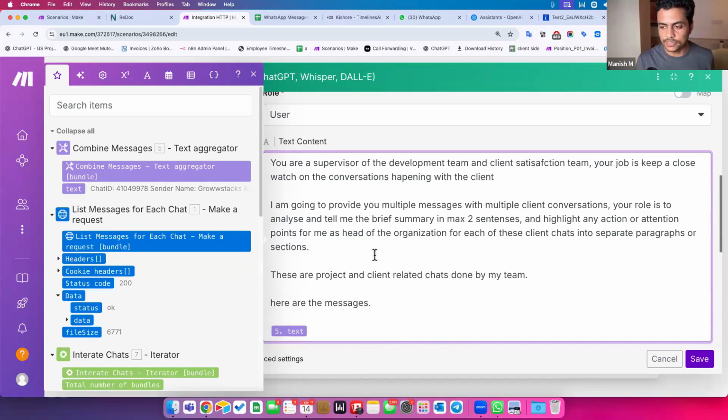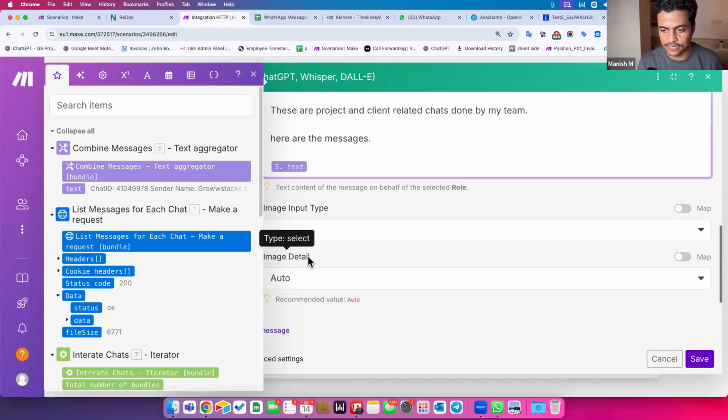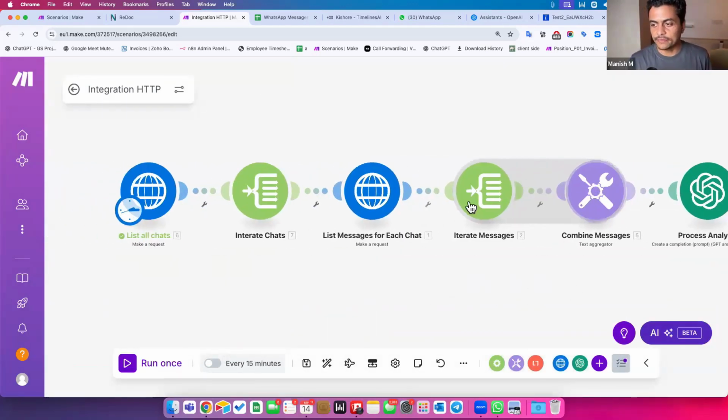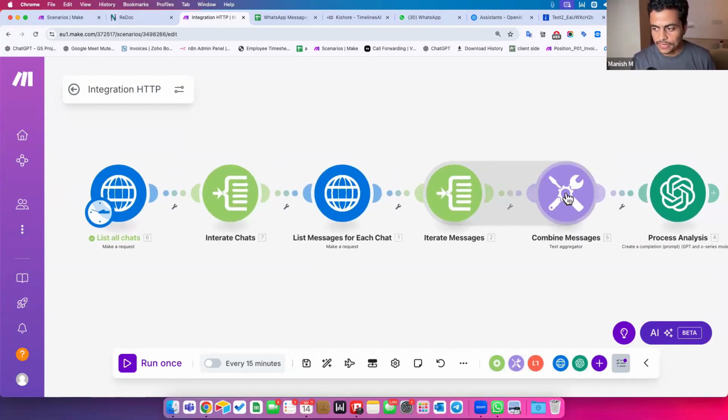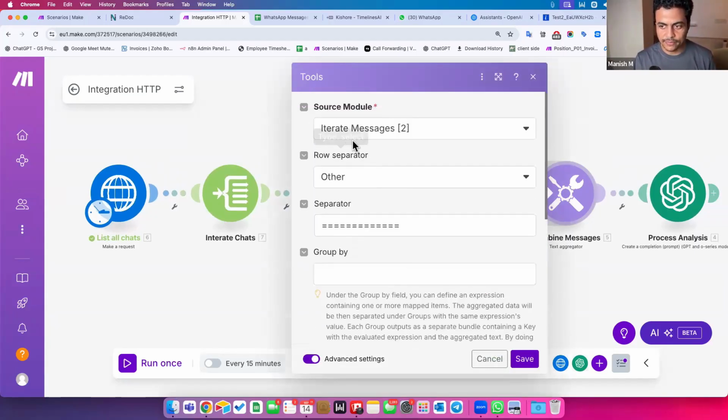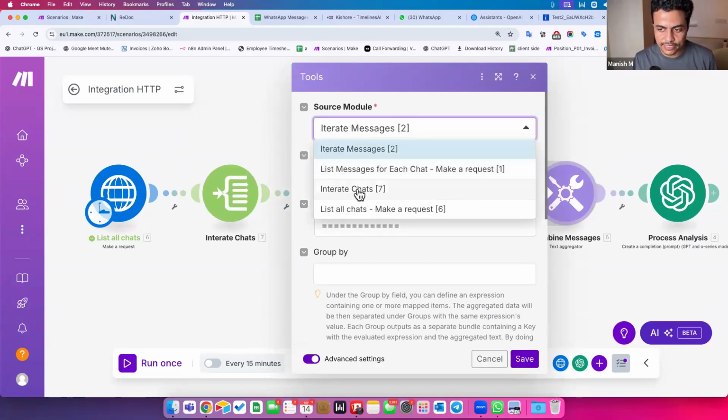So now when it's going to return things, I said multiple clients, and for each client, give me a separate paragraph or separate section of the analysis. Okay, now in this case, since I started combining things from here, and this iterator is going to give me multiple values for multiple clients, what should I say? I want to combine the data point from here, but at the same time, the source module from which I want to aggregate everything should be this iterator of chats, not the message iterator.